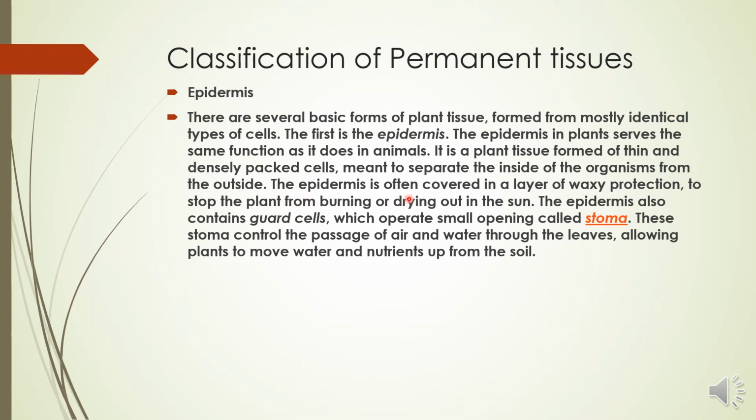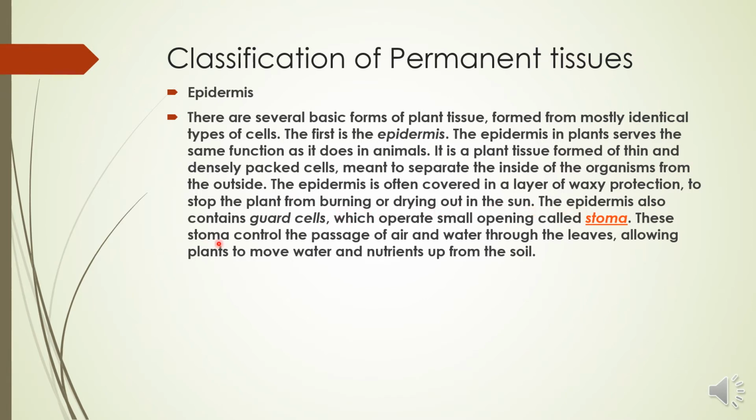The epidermis is often covered in a layer of waxy protection. Waxy protection means a protective layer is present on the surface of the epidermis, made up of a waxy or fatty substance like suberin or cuticle, to stop the plant from burning or drying out in the sun.